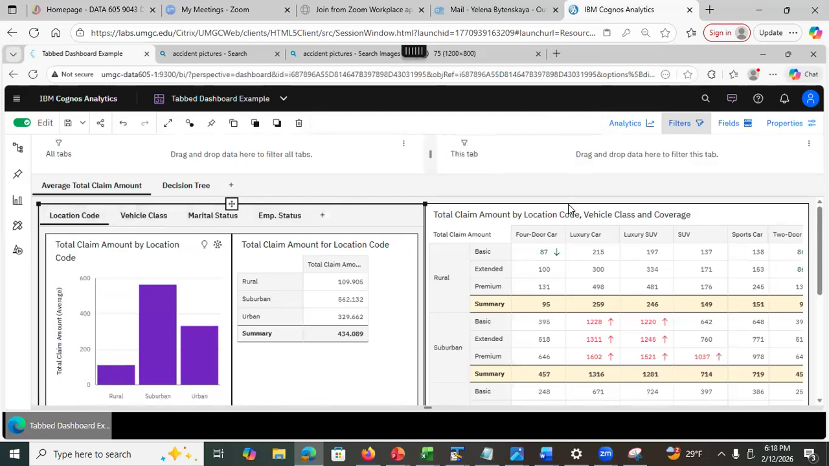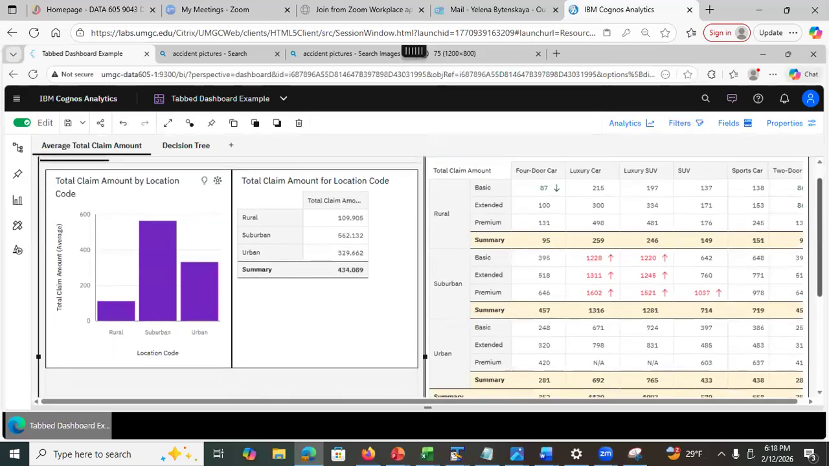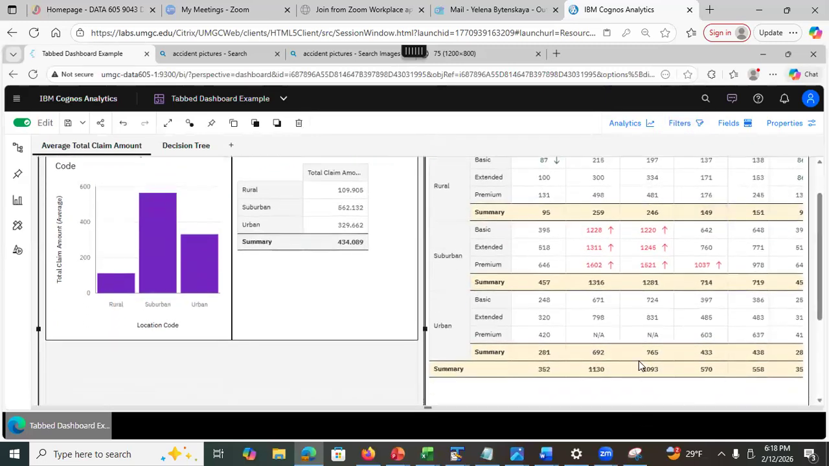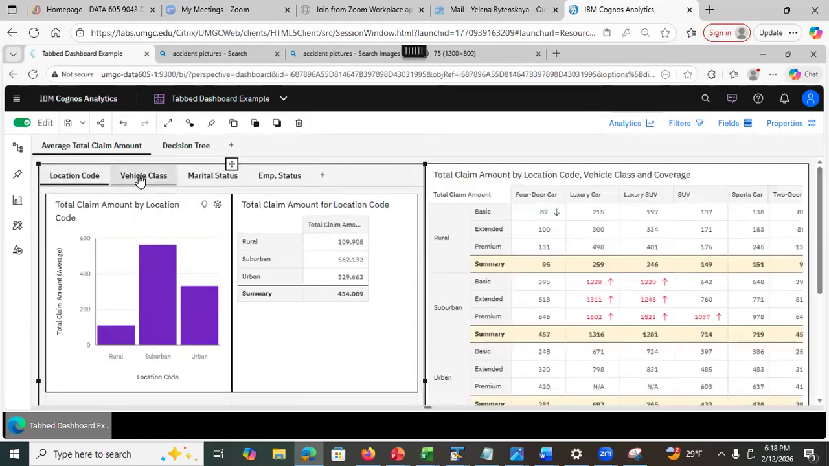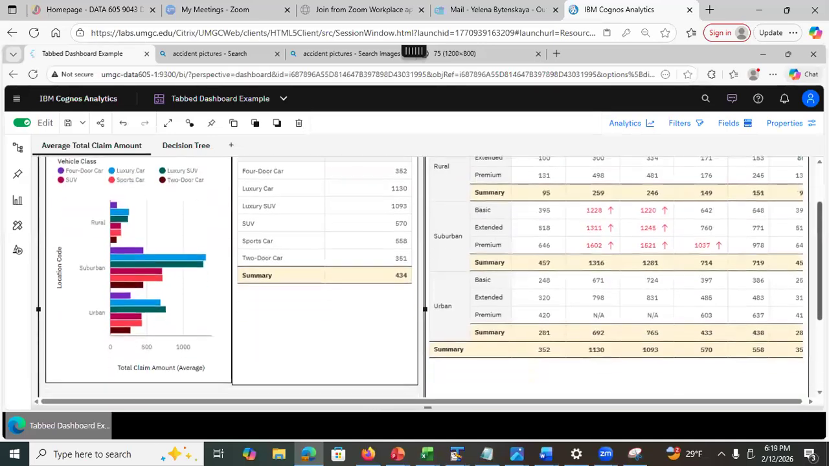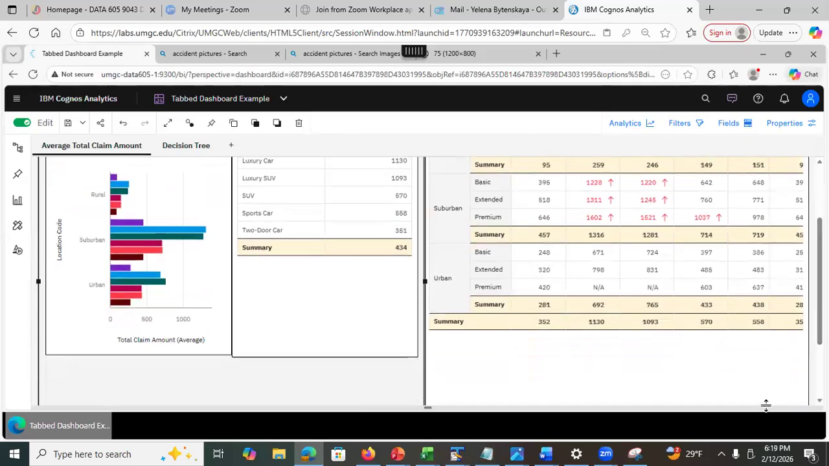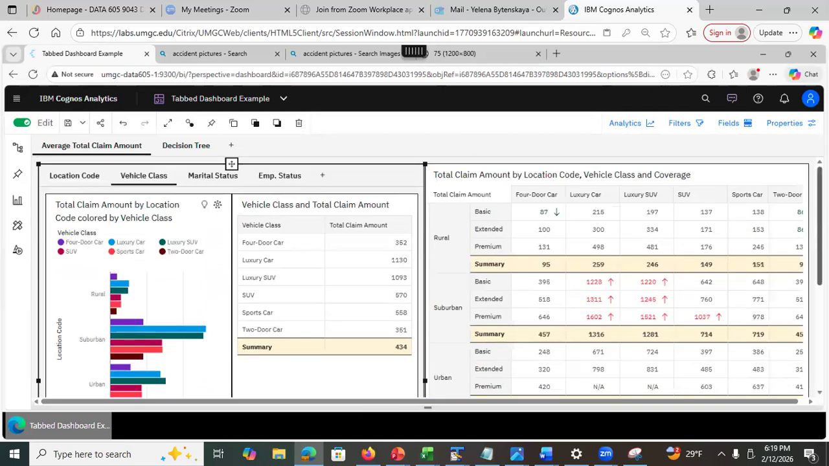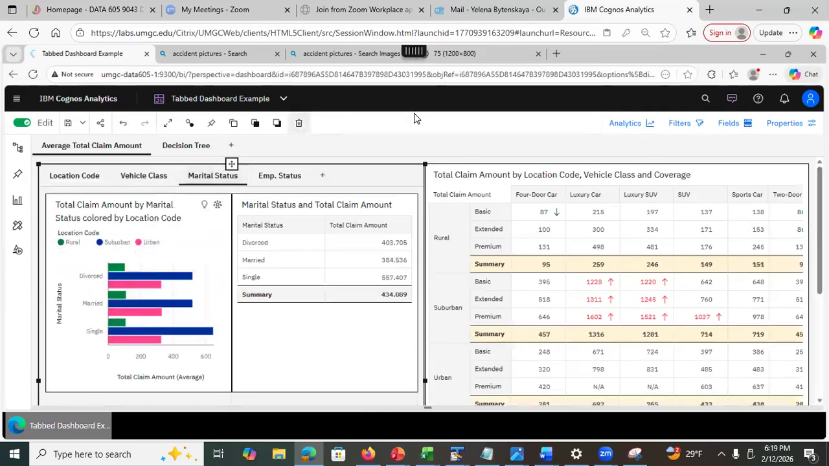So I can still see this big visualization here, right? Okay, let me close this area. I can still see this big summary chart here while I am navigating through this. I can look at different vehicle classes, the average total claim amount by vehicle class. So I have this, and at the same time, I have this, see? So I can do my comparisons here. Then I also added the marital status.